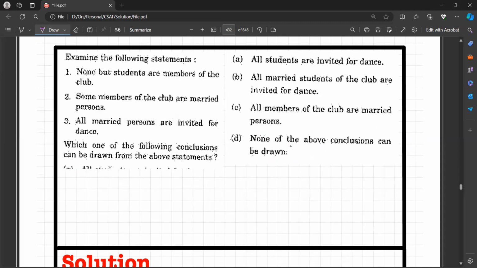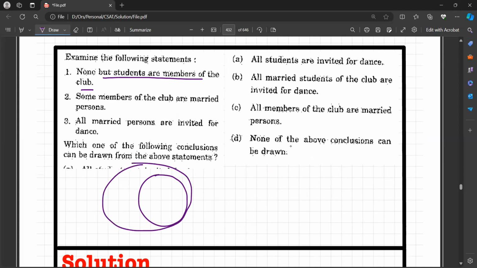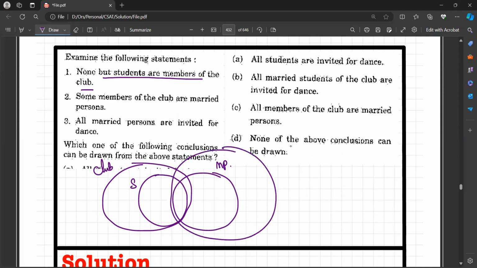Examine the following statements. None but students are members of the club. So this will be the club. Students are members of the club. Some members of the club are married persons. All married persons are invited for the dance. Okay, this is the diagram.